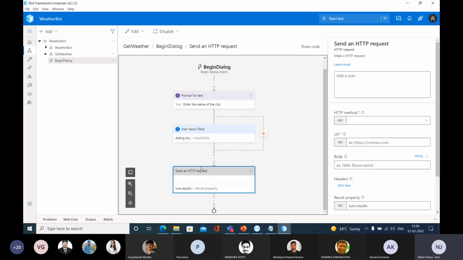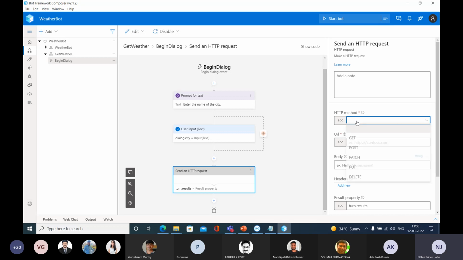Here you're going to ask the weather of a particular city. At the right side, you're going to see this properties pane, and you're going to be asked for the HTTP method. So here you are going to use the GET method. You're going to request that, right? So GET is the right method that you're going to give. And they are asking about the URL. Can you say which is the URL that we need to specify there?